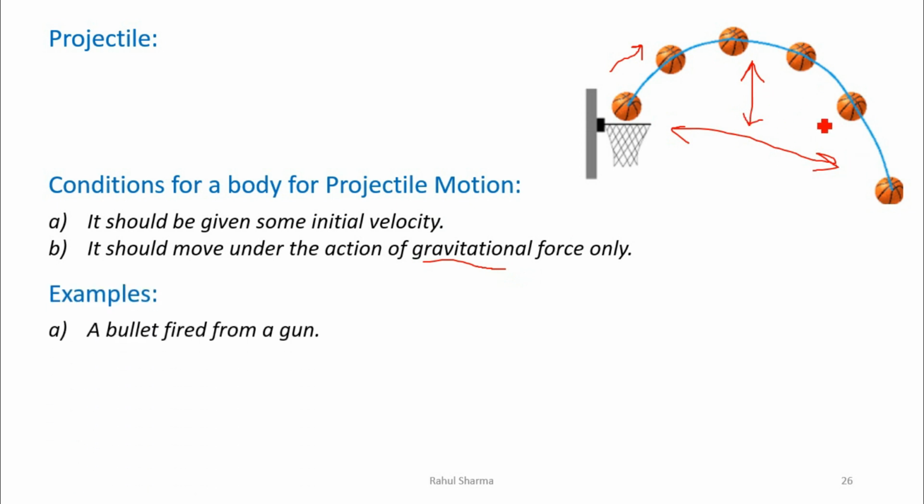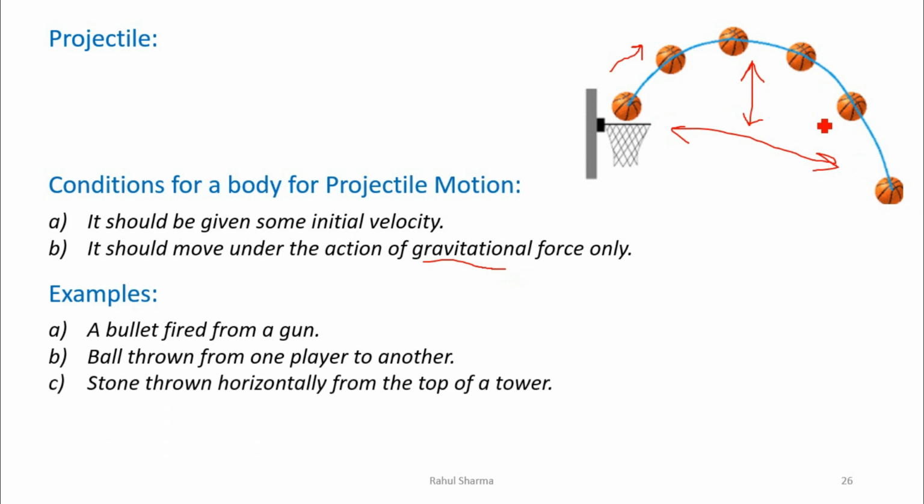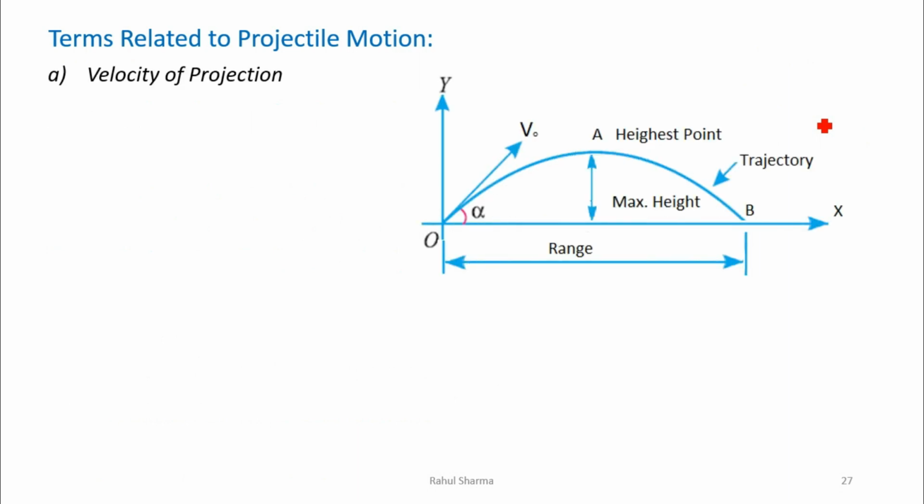For example, projectile motions like a bullet fired from a gun, a ball thrown from one player to another, or a stone thrown horizontally from the top of a tower. Now we will go through a few terms which are related to the projectile. First is velocity of projection.